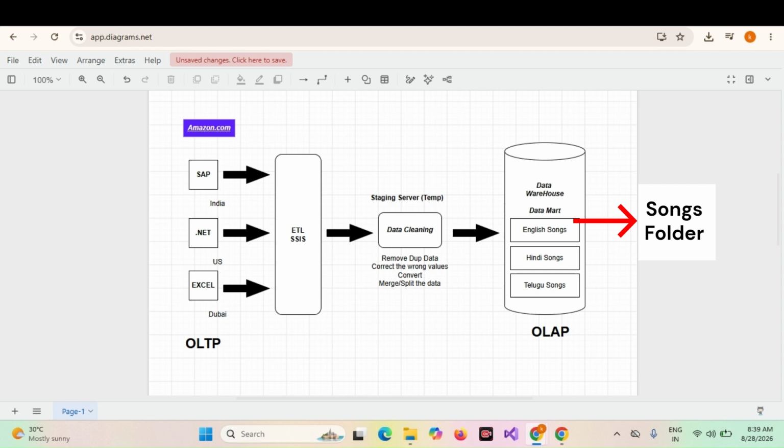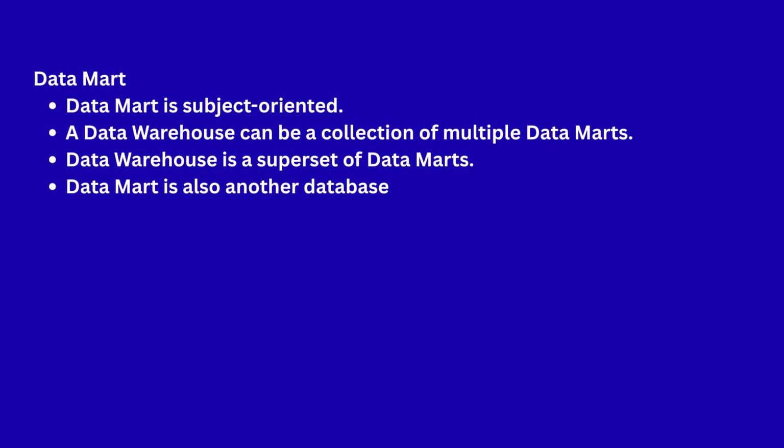So English songs, Telugu songs, and Hindi songs together are called the songs folder. It is called a data warehouse, and the subfolders are called data marts. So the whole thing is called a data warehouse. It's clear? Listen carefully. A data warehouse is a collection of data marts. But a data mart stores the same categorical data. The same type of data will be grouped together. Clear? So what is a data mart?